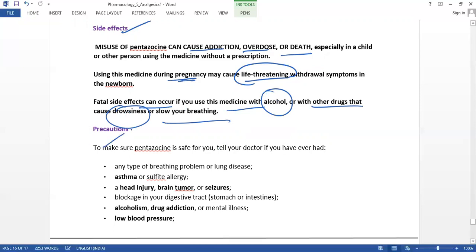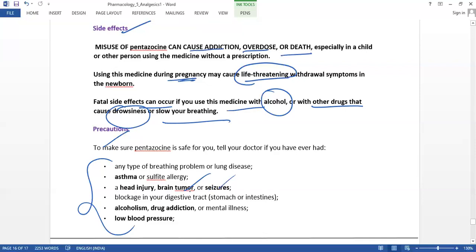So what are the precautions we may take for this type of drug? We have to consult the doctor about conditions such as asthma and head injury. If the patient has recently had a head injury, a brain tumor or seizures, they have to consult the doctor immediately before consuming this tablet.